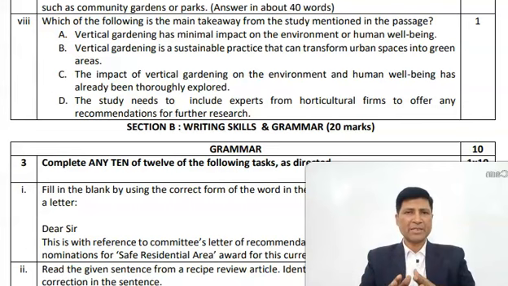So obviously the message is about vertical gardening, and its advantages have been talked about. So option B will be the right answer, because it says vertical gardening is a sustainable practice that can transform urban spaces into green areas. Last line of 5th paragraph.